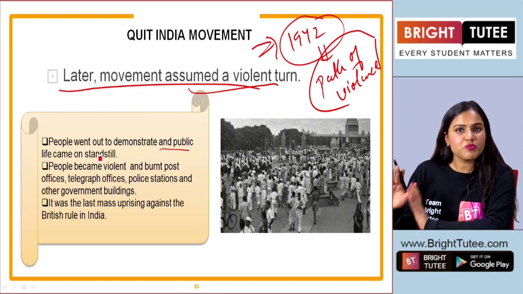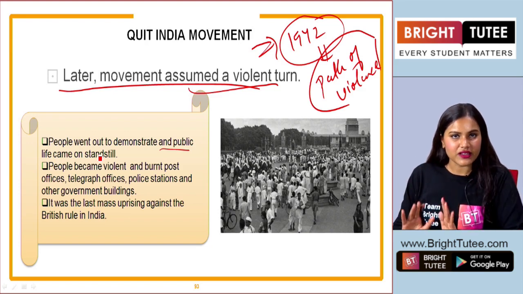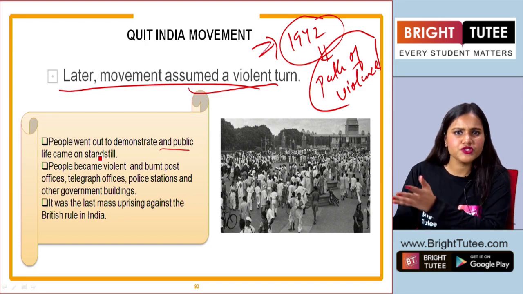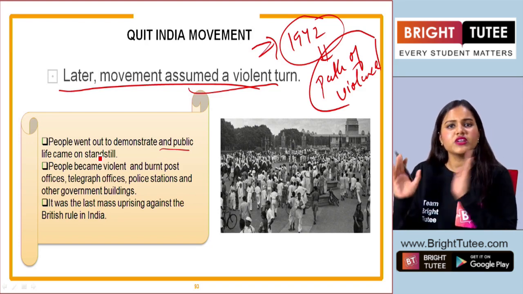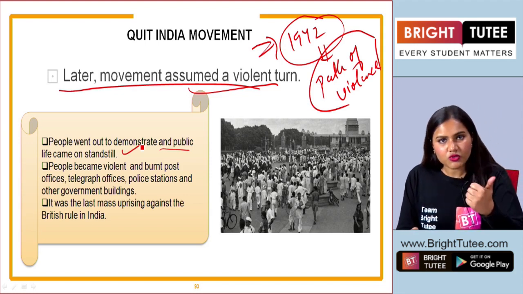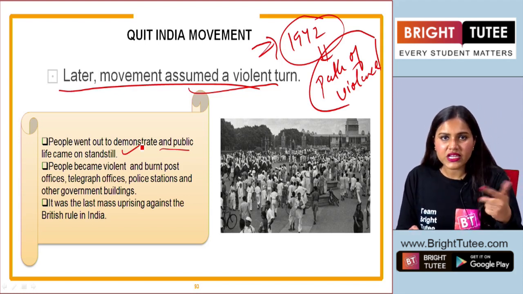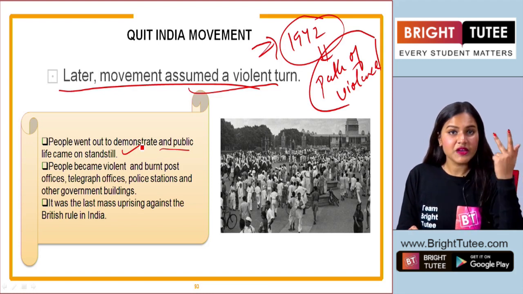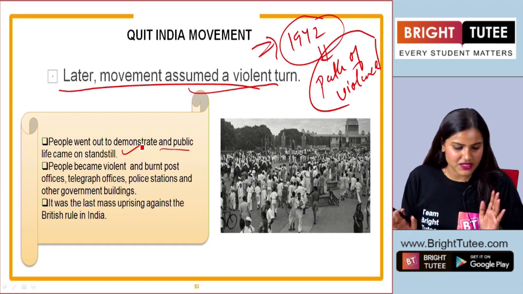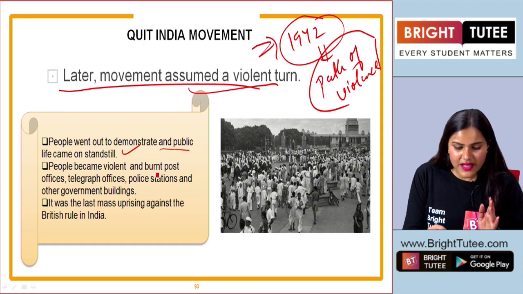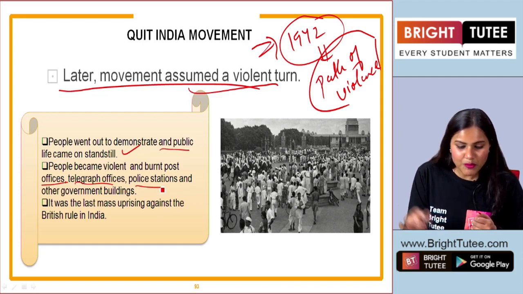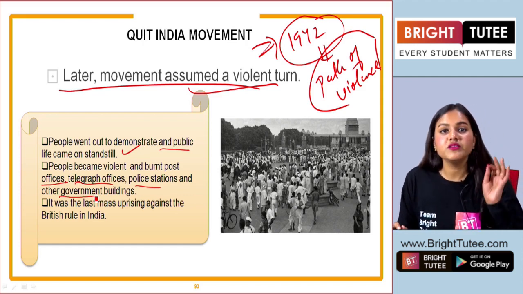All the major political leaders were in jail. And people did not know whom to follow, in which direction to go and what to do. So they resorted to violence. They went on to demonstrate, to protest, and to organize hartals. But the public life that we are talking about came to a standstill. People became violent and they burnt post offices, telegraph offices, police stations and other government buildings.